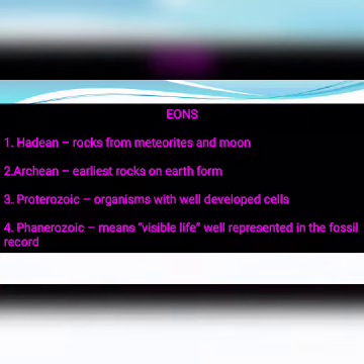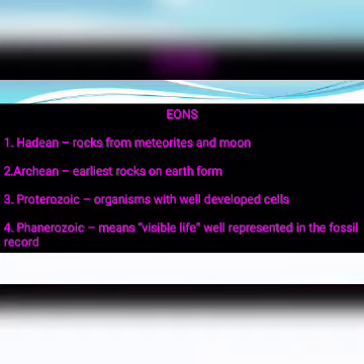Next, eon is divided into four parts: Hadean, Archean, Proterozoic, and Phanerozoic. Hadean, where rocks were formed from meteoroids and the moon. Archean, which is the oldest rock formed during the Archean era, and Aravalli, we know, is the oldest mountain in our India, and the rocks of the Aravalli fall under the Archean era.